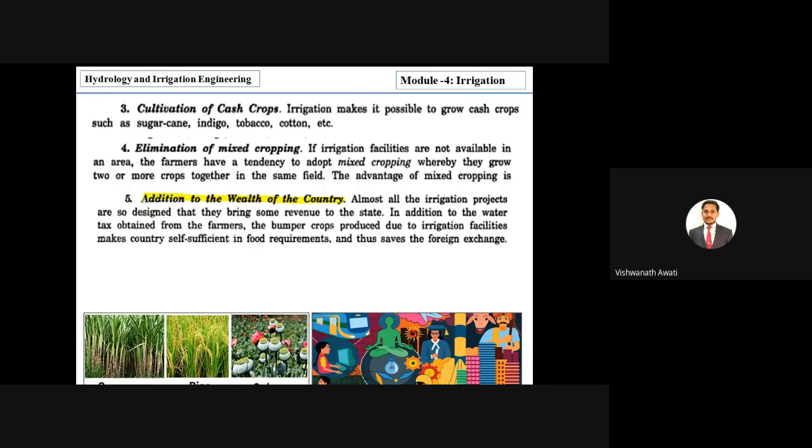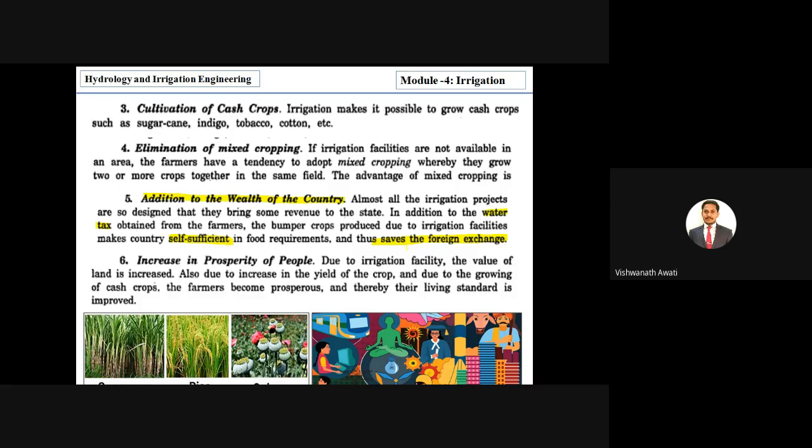And from that, farmers will get good benefits, and farmers will pay water tax, and the bumper crops produced due to irrigation facilities make the country self-sufficient. So the country will become self-sufficient, it will reduce imports from other countries, and it will help in foreign exchange. Due to export, we can get foreign exchange also, right? We are getting it in terms of dollars, and that exchange in dollars will help the country grow faster in GDP.